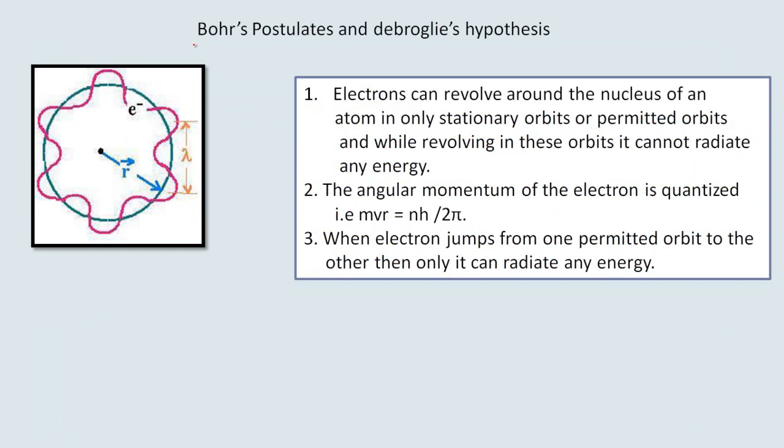Then we discuss Bohr's postulate and de Broglie's hypothesis. Today we are quite confident about the atomic model. You know that there are various atomic models, and it is important for us to know what is meant by an atom, because I already mentioned that our universe is mostly made up of matter and radiation. For radiation we know that there exists a wave particle duality.